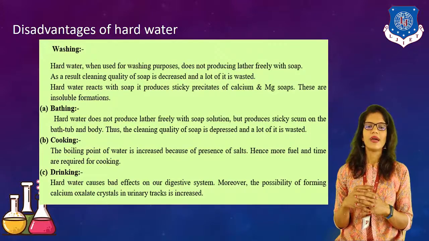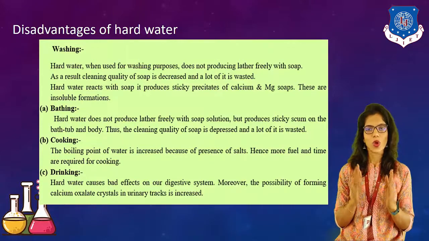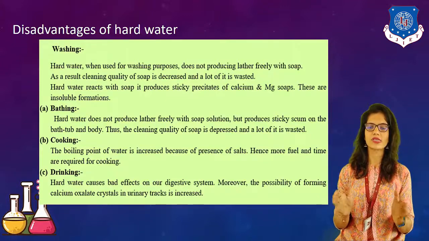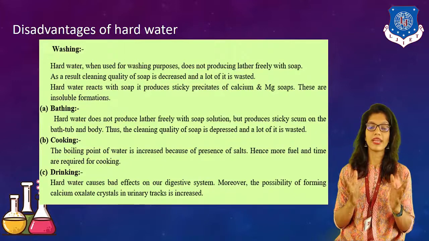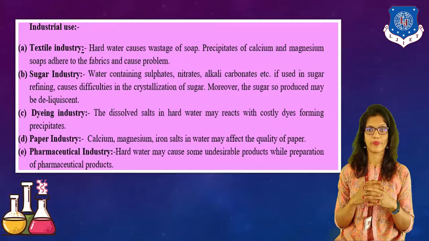Now, next is industrial use. What is the problem caused in industry? In the textile industry, hard water causes wastage of soap and wastage of precipitates, mainly it forms PPTs, and it can cause problems for the fabrics which we create.